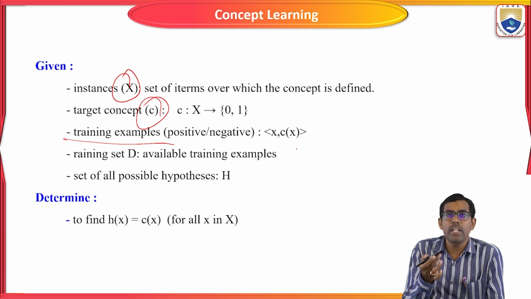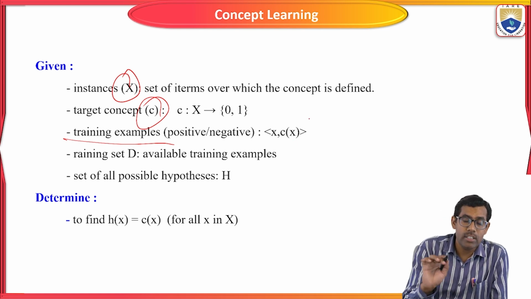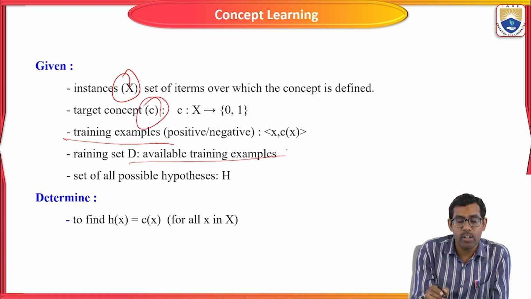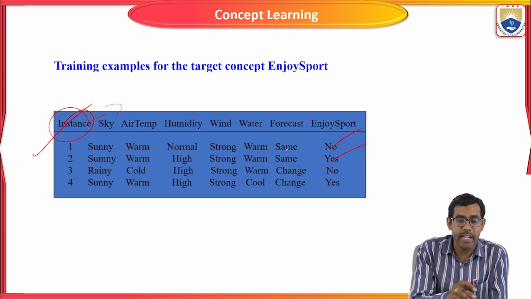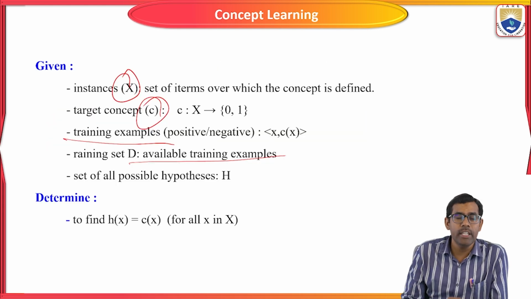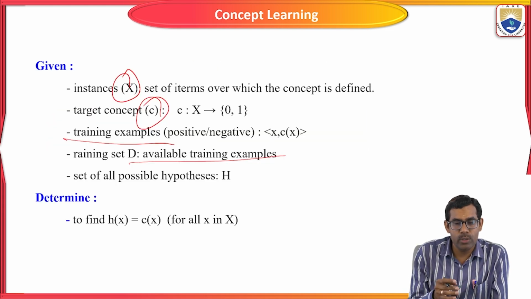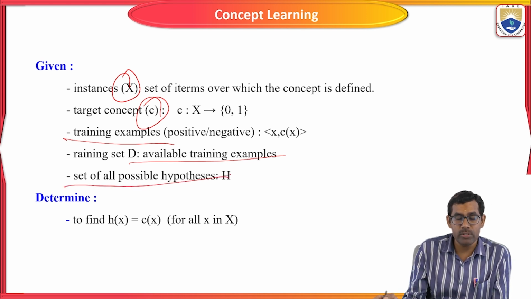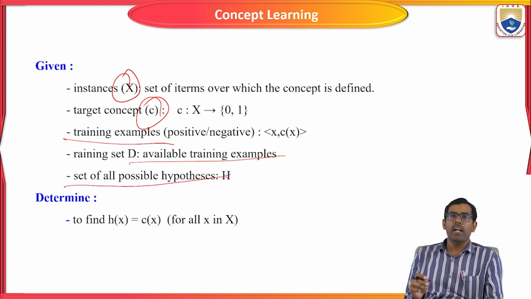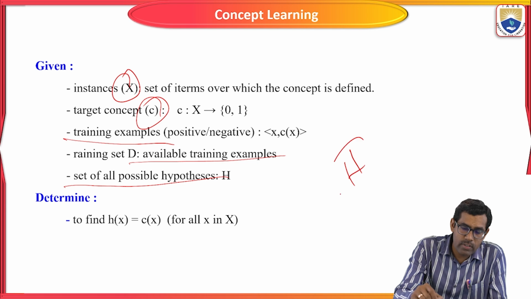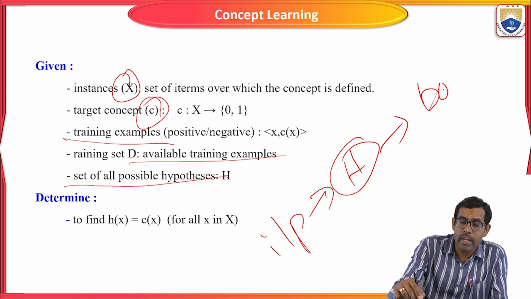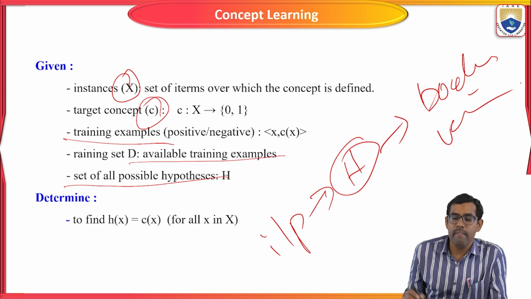The training set D is the available training examples, the previous ones given to predict the weather conditions. H is the set of all possible hypotheses. Based on H, we predict the input and give a Boolean value.